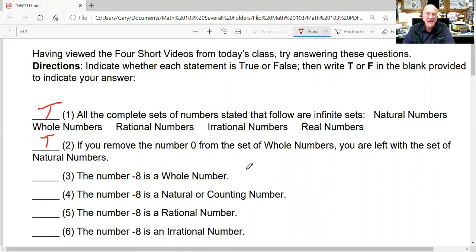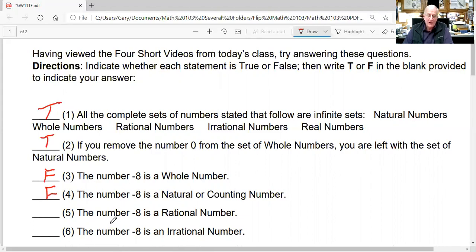The number -8 is a whole number. Well, that statement is false because it is negative. Whole numbers start at 0, 1, 2, 3, 4, 5, 6, go on forever to infinity, but they have no negatives in them, okay? Number 4 now: the number -8 is a natural or counting number. No, you never learned to count with negative numbers. So this is also a false statement.